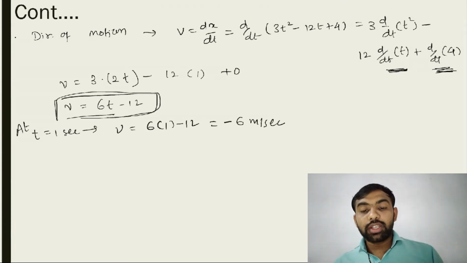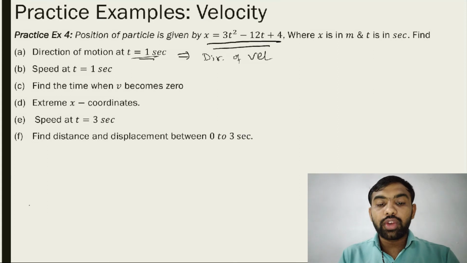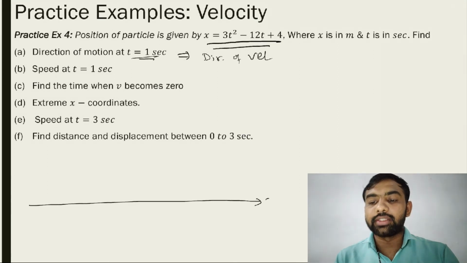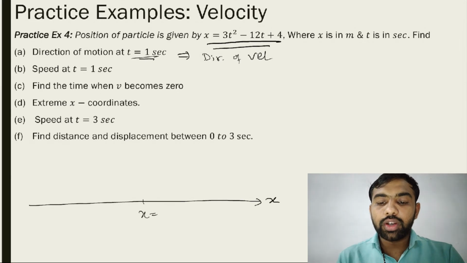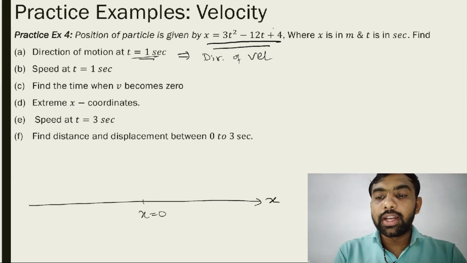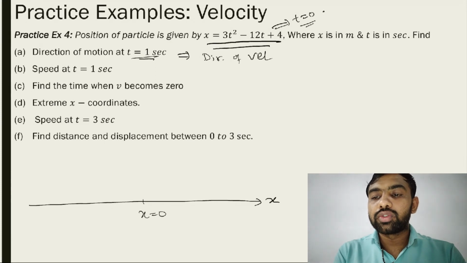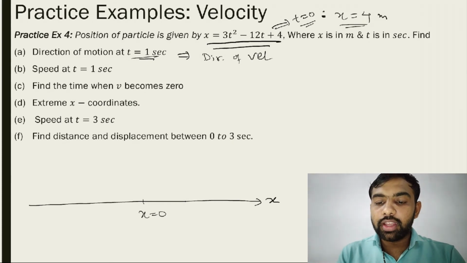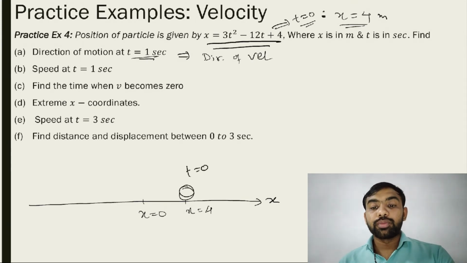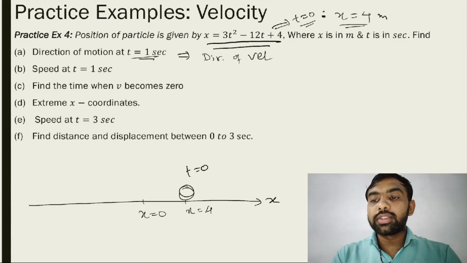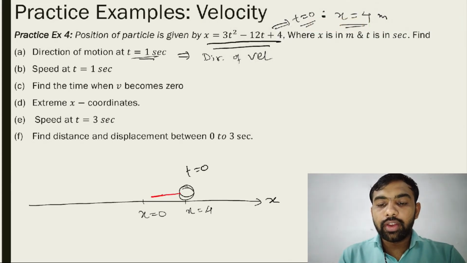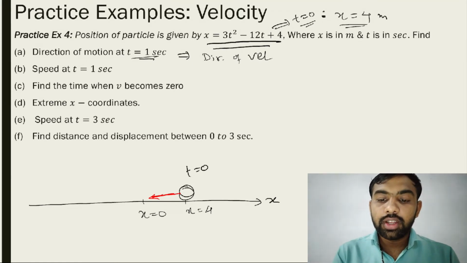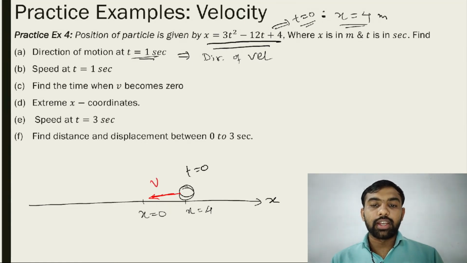What is the meaning of minus 6? The object is moving towards the negative direction. If you try to draw the figure, consider this the x-axis. Here somewhere x is equal to 0. Where is the particle at t is equal to 0? The particle position is 0 minus 0 plus 4 meter. So consider here somewhere x is equal to 4. So the object is somewhere here initially at t is equal to 0, and now the object is moving towards the negative direction.